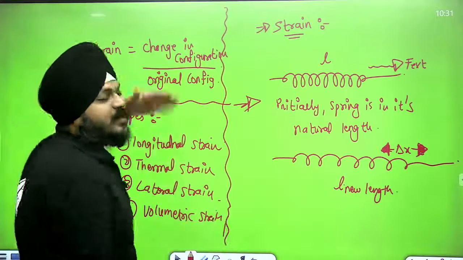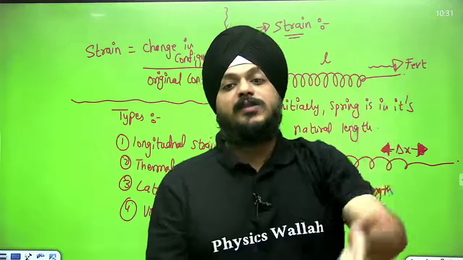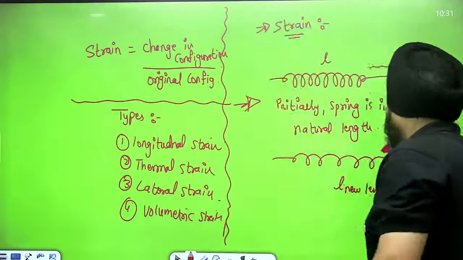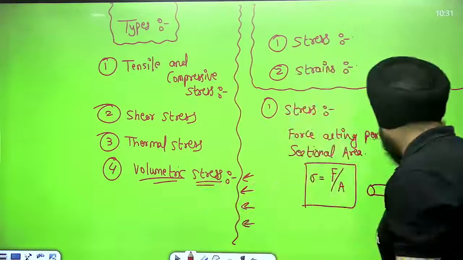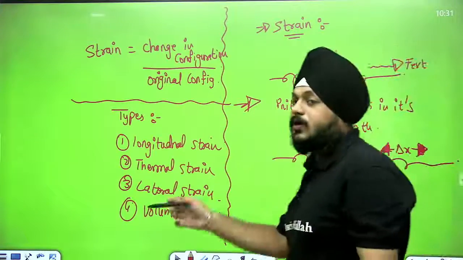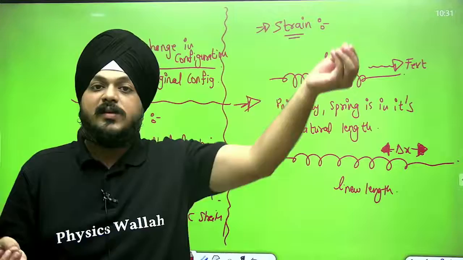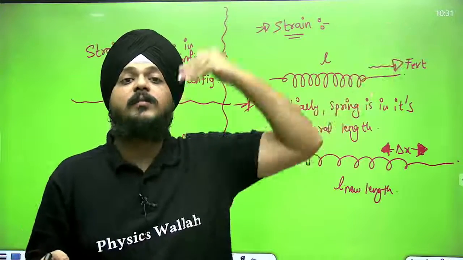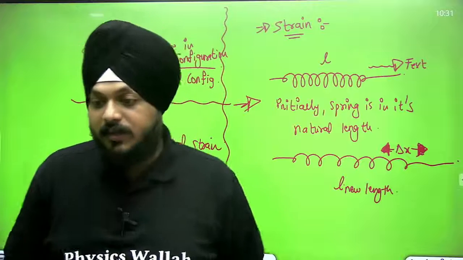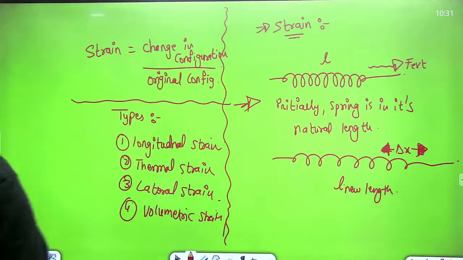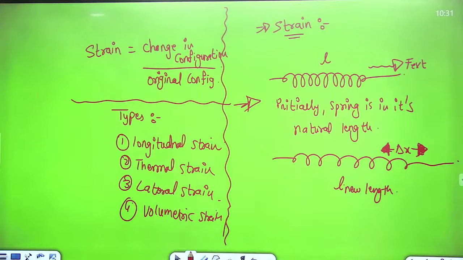For the respective stresses, we have strains, and for the respective stresses and strains, we have the moduluses. So it is all about stresses and strain.